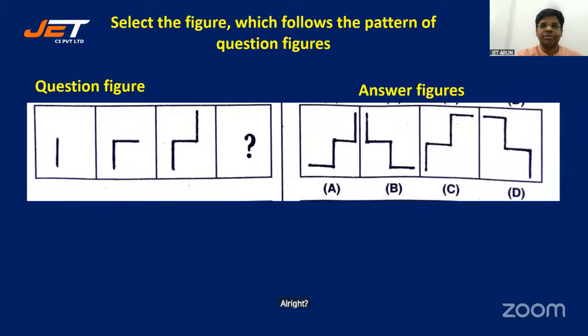Look at this one. There is a question figure. You have got a missing figure. There are 4 options. Which follows the pattern of the question figures? Select that figure. All right, students, this is non-verbal, so it's all visual reasoning.